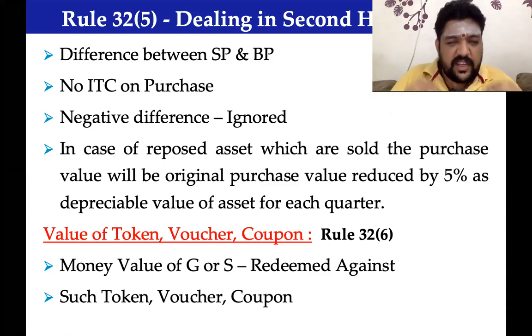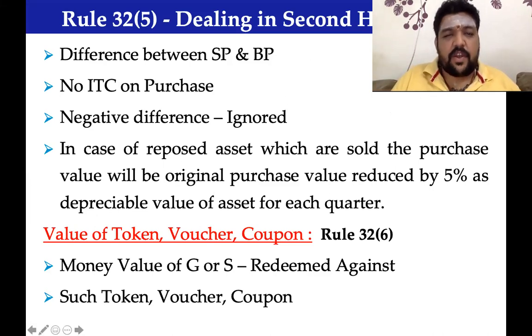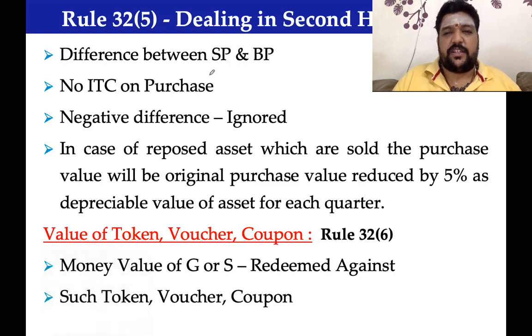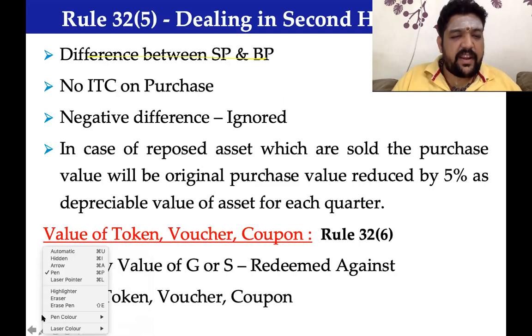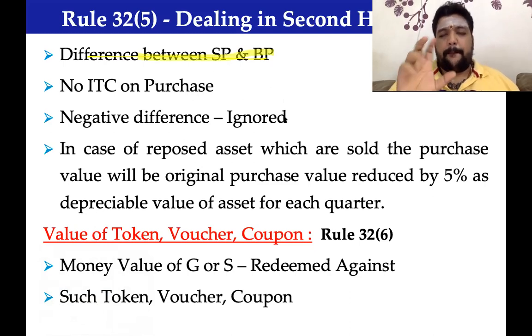If a person is dealing in used goods, second hand goods as very popularly called, he is allowed to pay tax only on the difference between selling price and purchase price. He has been blessed by this rule that he can pay tax on the difference between buying and selling price.